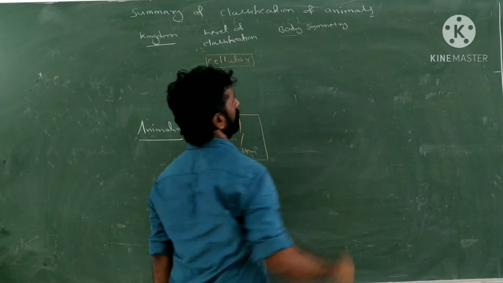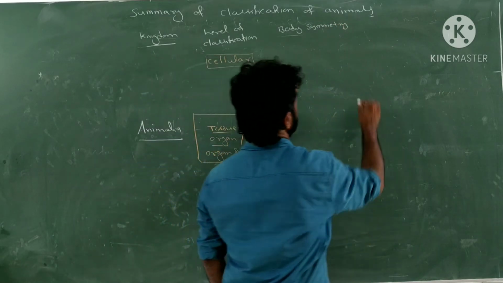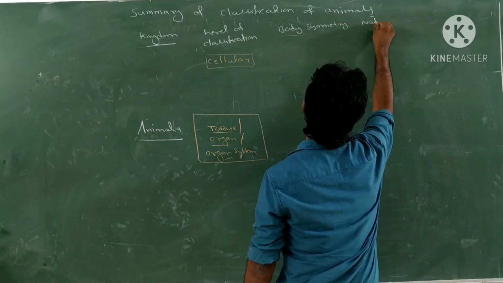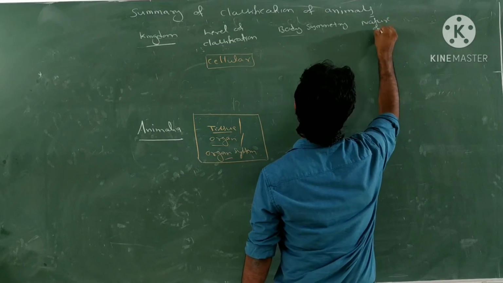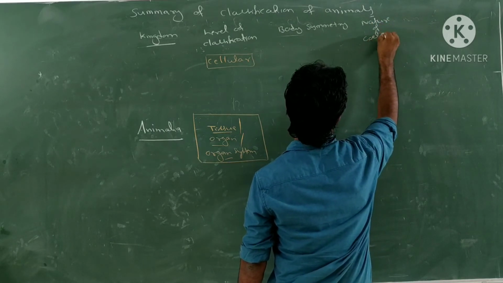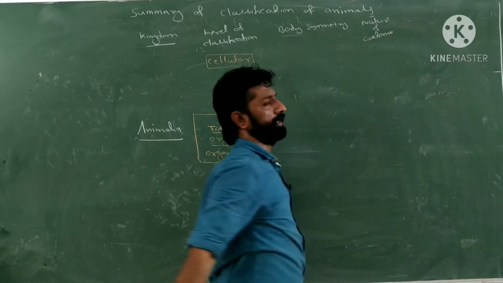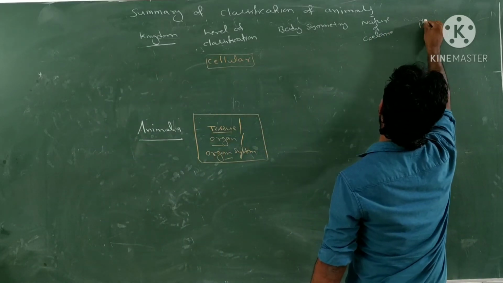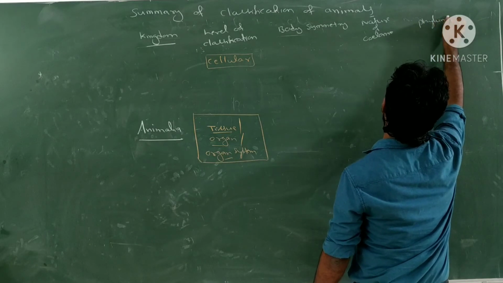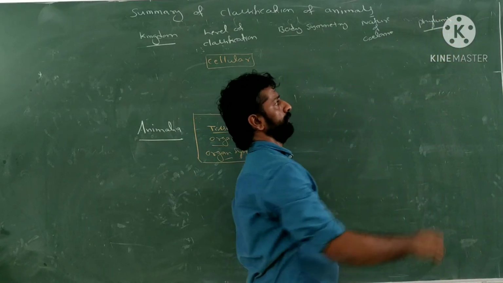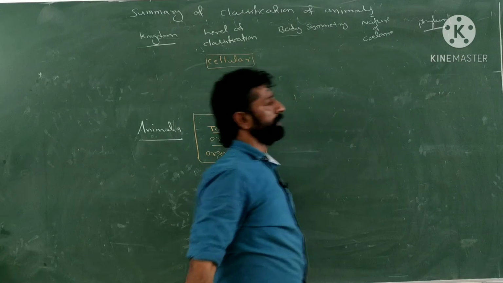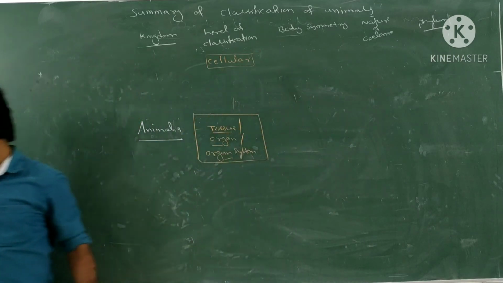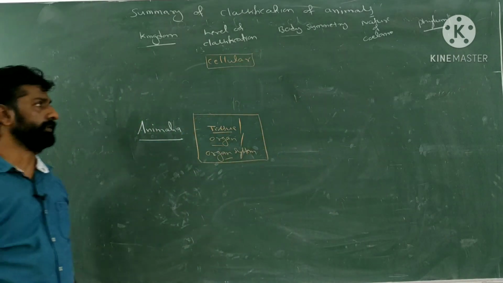After the body symmetry, next is the nature of coelom, that is, the true body cavity. What is the nature of that coelom? At the end, let's write the examples of phylum. Which phylum possesses these characteristic features?